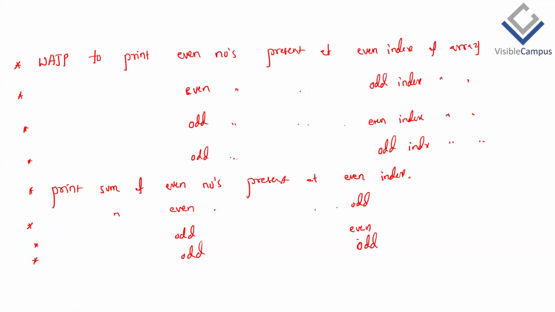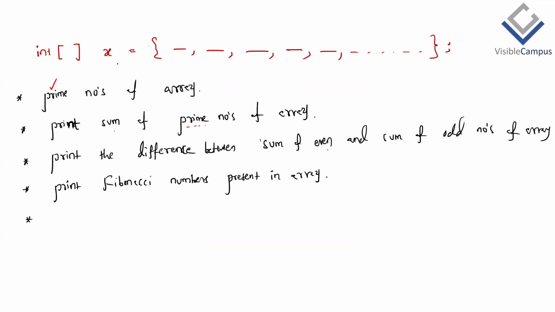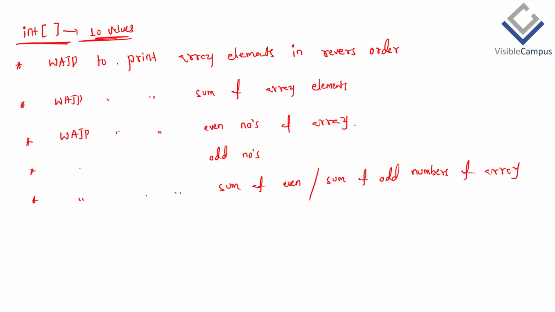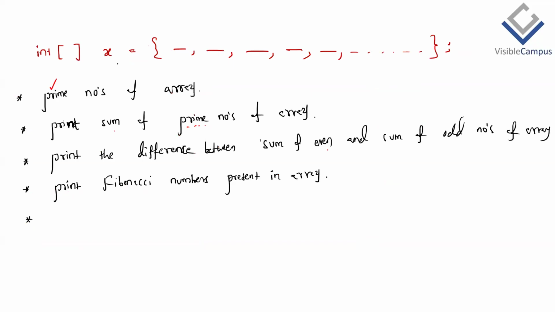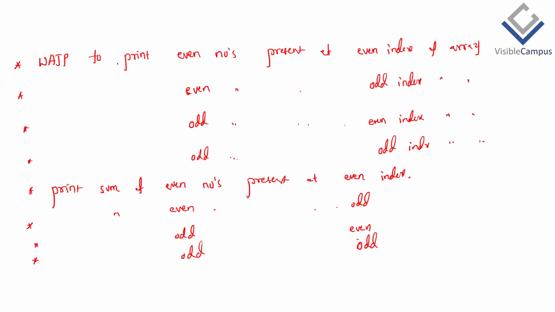The difference: that is only printing, this is sum of numbers. So yesterday I listed some four or five questions, and here also I have listed some questions. These are not index based, so we simply run the for loop for the entire array, and inside the loop we perform the operation on every array element. But here, it is of course the entire array, but not every element of the array.